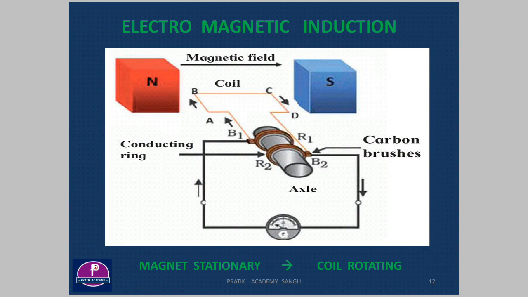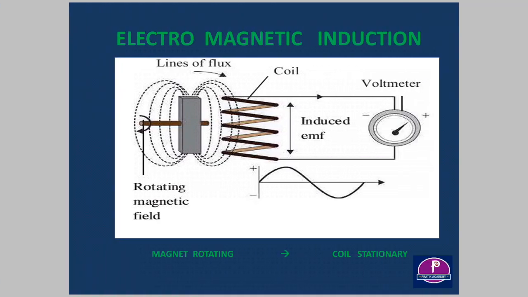So this is one way. In another way, here we are rotating the magnetic field by some mechanism, and our coil is stationary. By the same principle, when we rotate the magnetic field, the lines of magnetic flux associated with this coil also change, and when there is a change in magnetic field associated with the coil, there is generation of electrical energy.